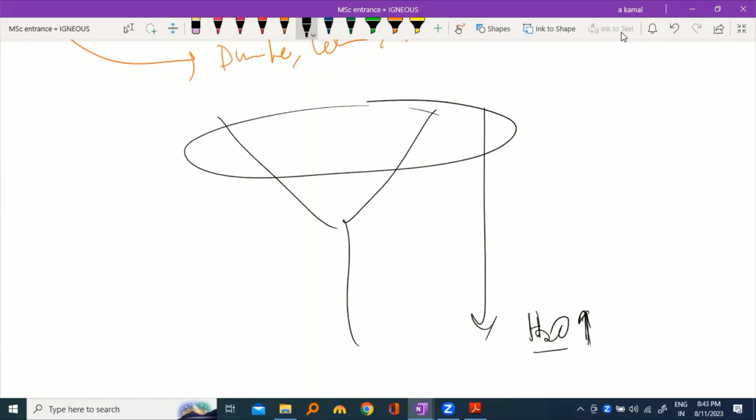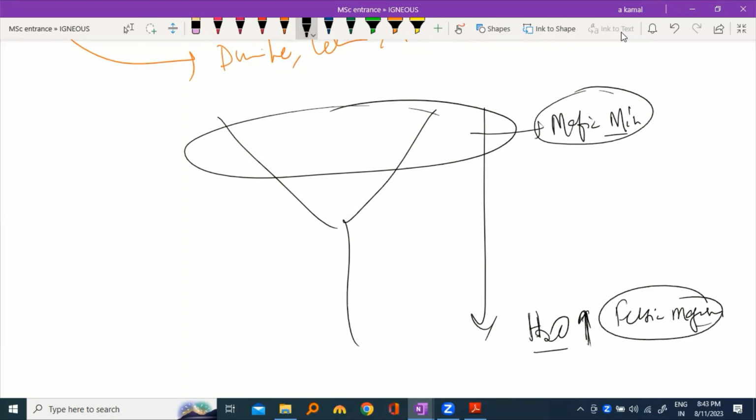So what it means is that your mafic magma has a very small amount of gases or water, but your felsic magma is rich in fluid, in water. वाटर कह लो या वेपर कह लो या गैसेस कह लो. तो your felsic magma is basically rich in water and your mafic magma is very poor in water and gases. So mafic is poor in gases and felsic is rich in gases.